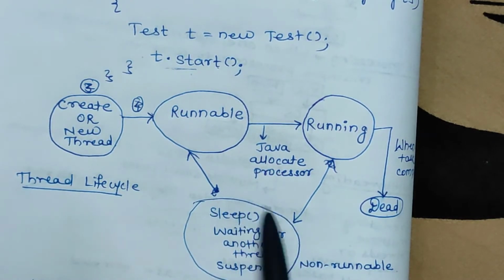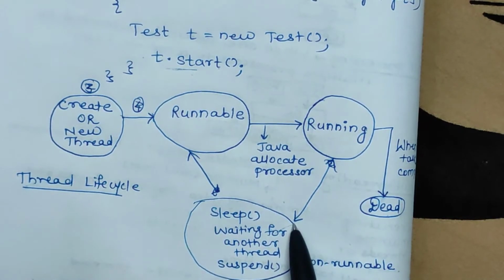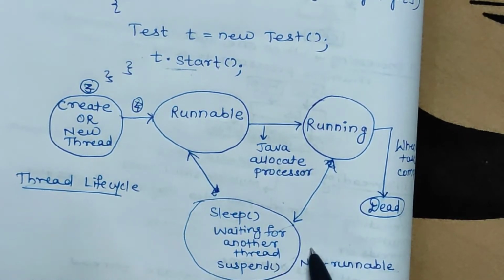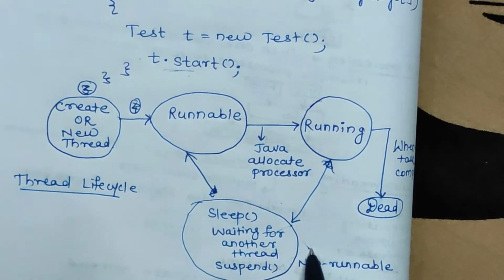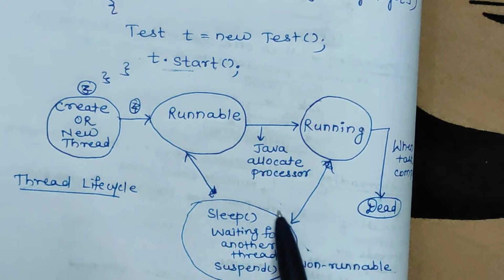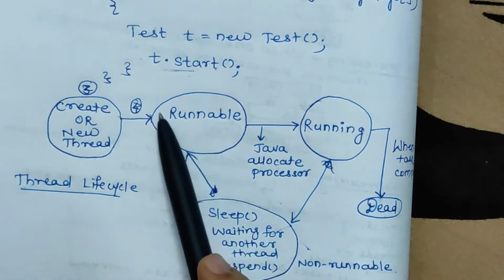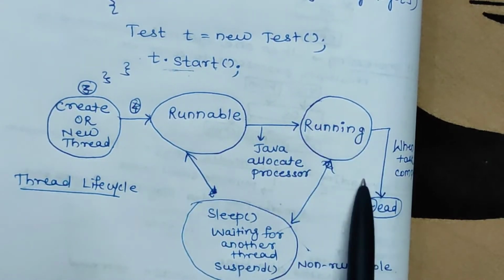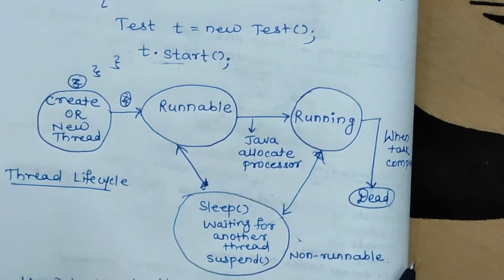This might be because it will be waiting for some resources, it will be waiting for another thread to join, or it may be simply suspended because of some interrupt. After that, once it gets the resources required, it will again go to the runnable state. Then in the runnable state, the thread will go to the running state, and this process will be continued. So this is the life cycle of a thread.